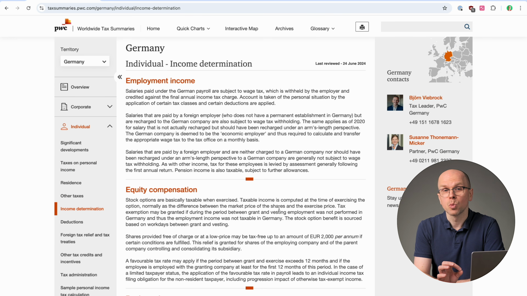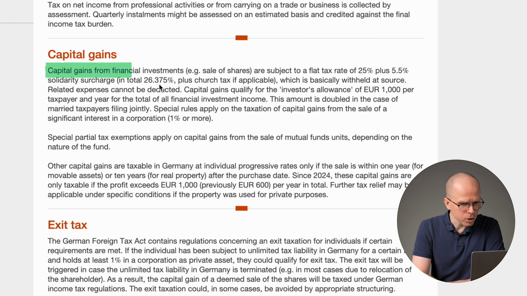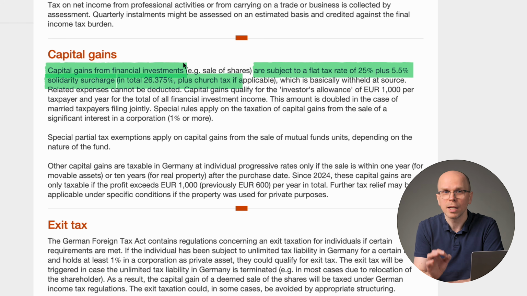So then the next section I would look at is income determination. In many cases, this is where you find the investment information. And actually, if you scroll down, you see there's a section on capital gains. All right, so let's see what it says. Capital gains from financial investments are subject to a flat tax rate of 25% plus 5.5% solidarity surcharge. So that's in total 26.375% plus church tax if applicable.